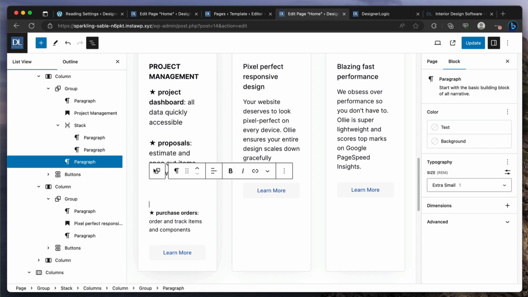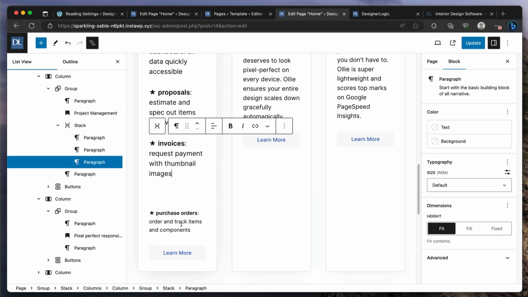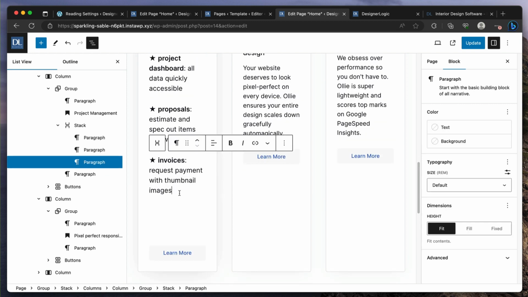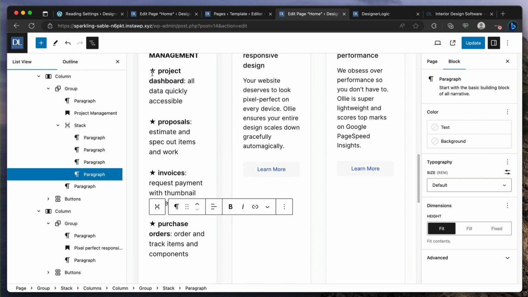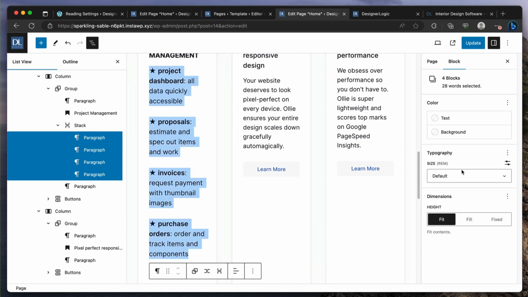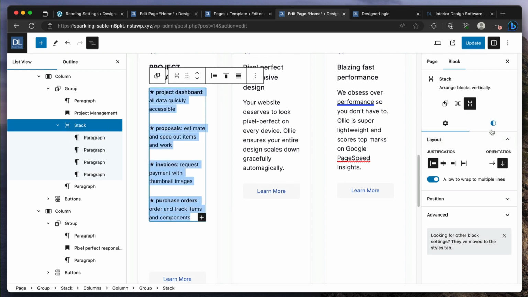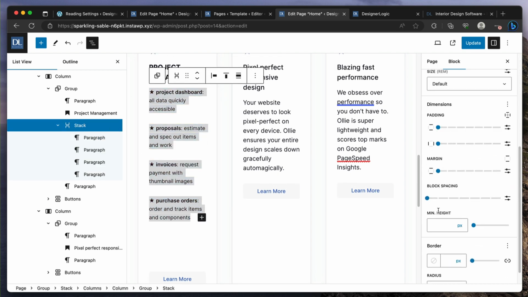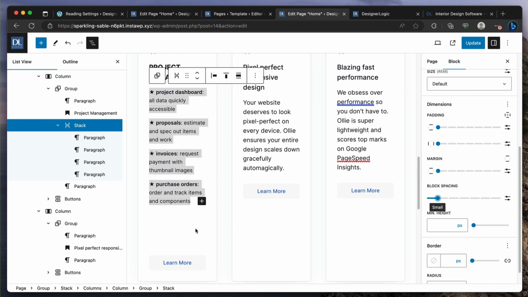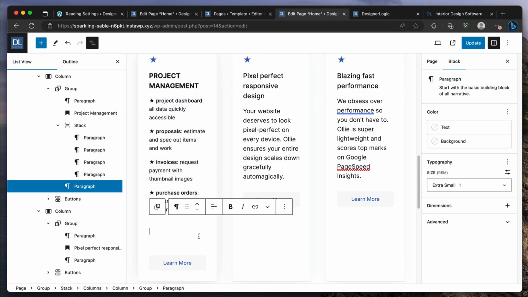I'll show you why. That way I can still grab them all and change the typography to small, but since I have a stack, now I can go down here and change the spacing for them. Nice. And so we can get rid of this.